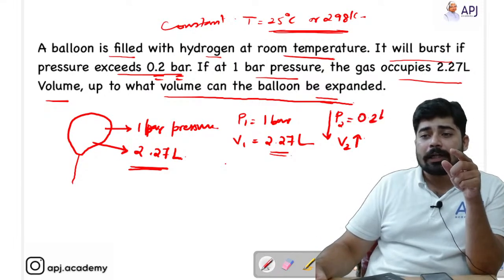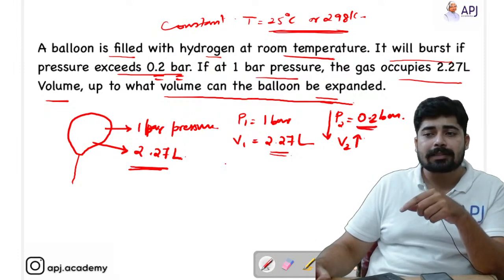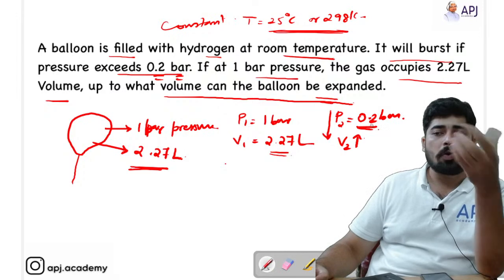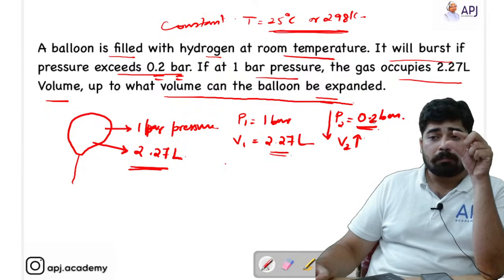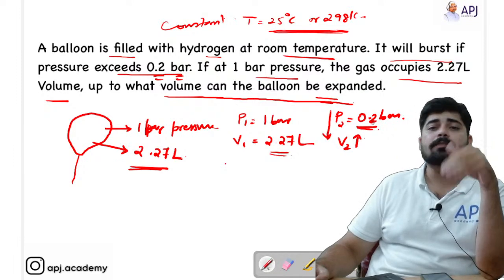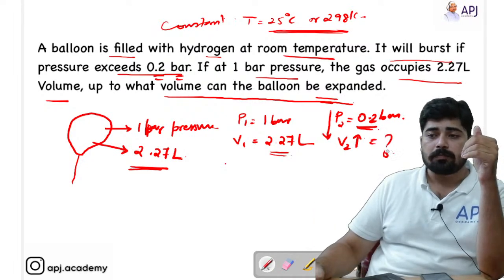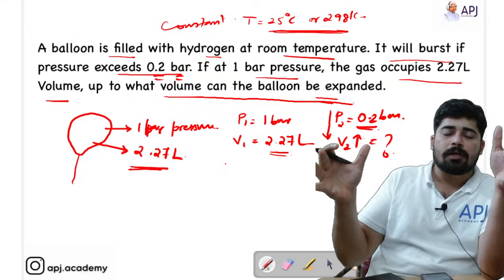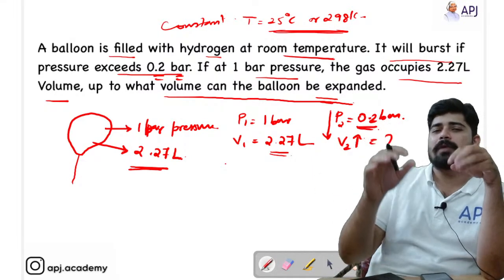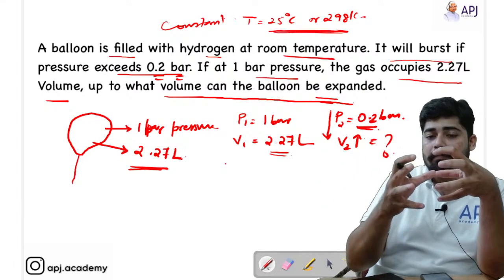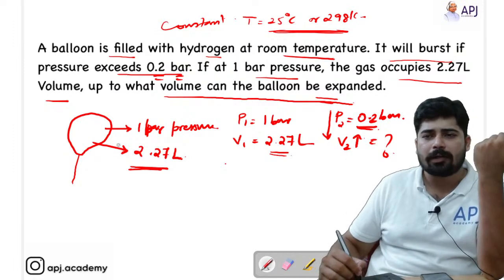If I further reduce the pressure, what happens? The balloon will burst. So the pressure till which it can be reduced is 0.2 bar. That means we have to find out what V2 is. V2 is the volume till which we can fill the balloon. If you increase the volume slightly above V2, the balloon will burst. We have been given the value P2, now just find out V2.